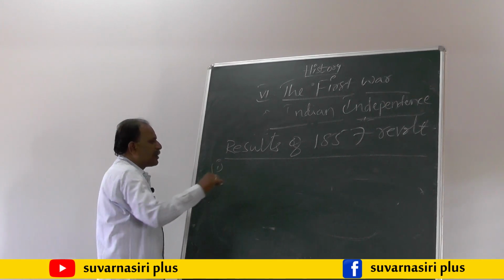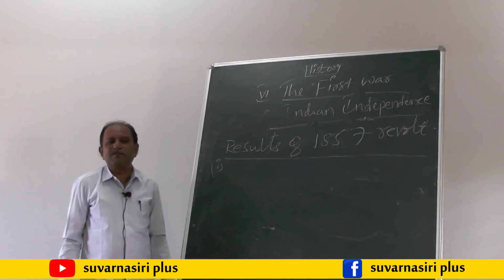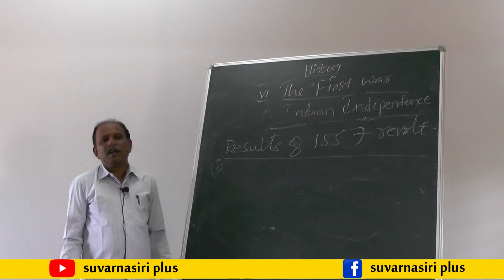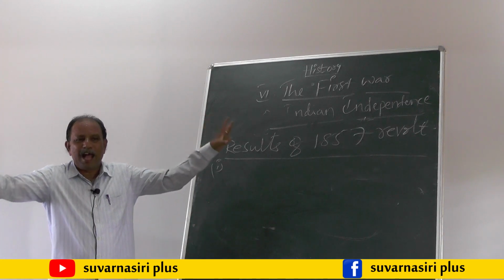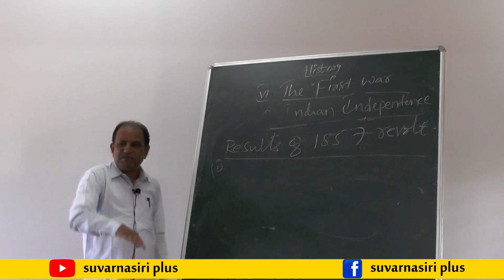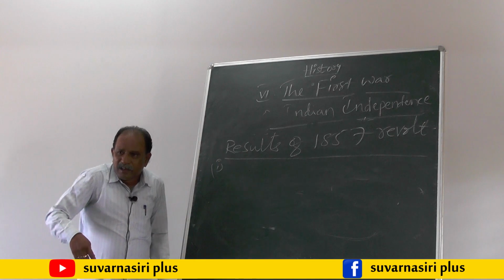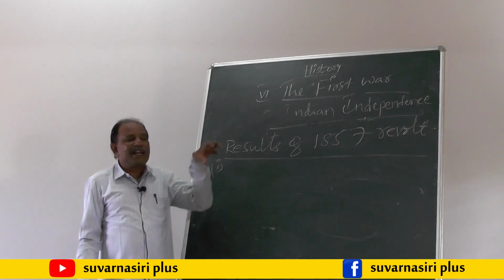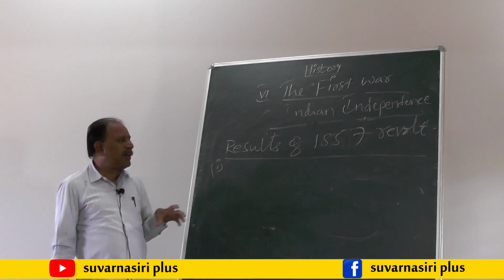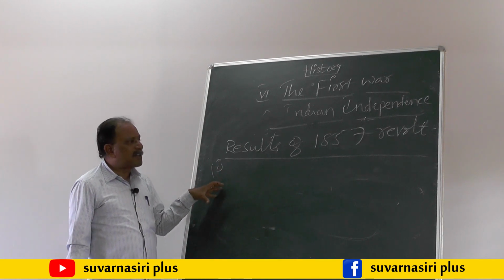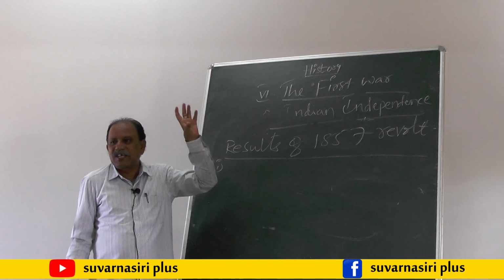The first important result of 1857 revolt is that the rule of the English East India Company came to an end. Before 1857, India was ruled by the English East India Company. But after the 1857 revolt, the rule of India was not in the hands of the English East India Company.